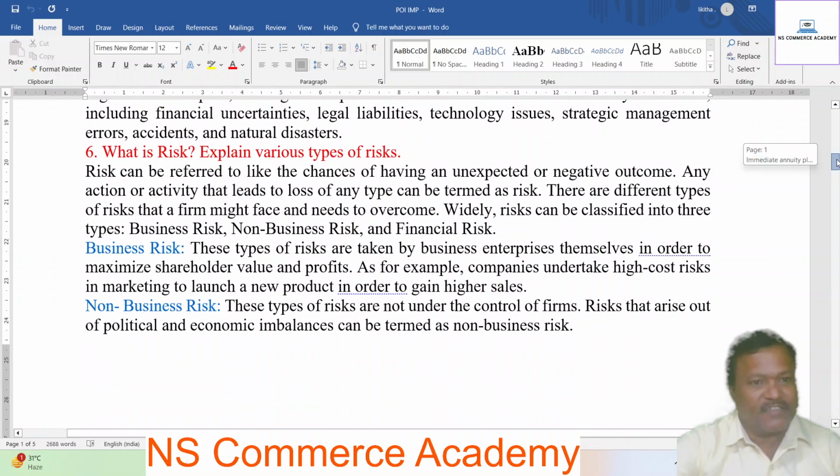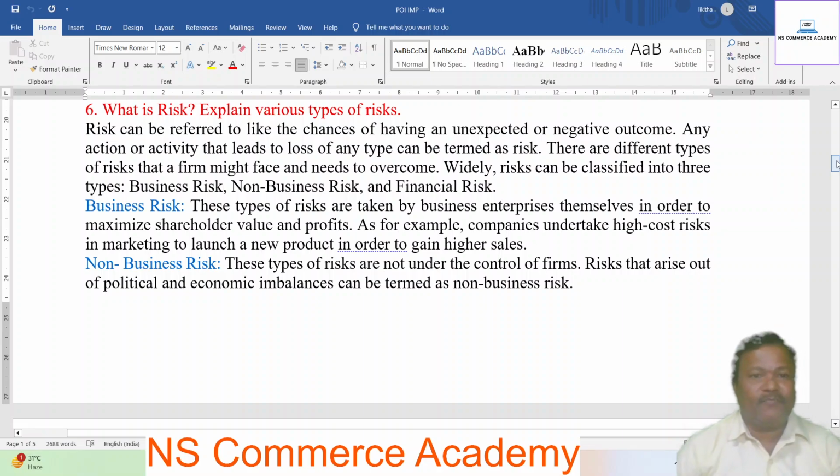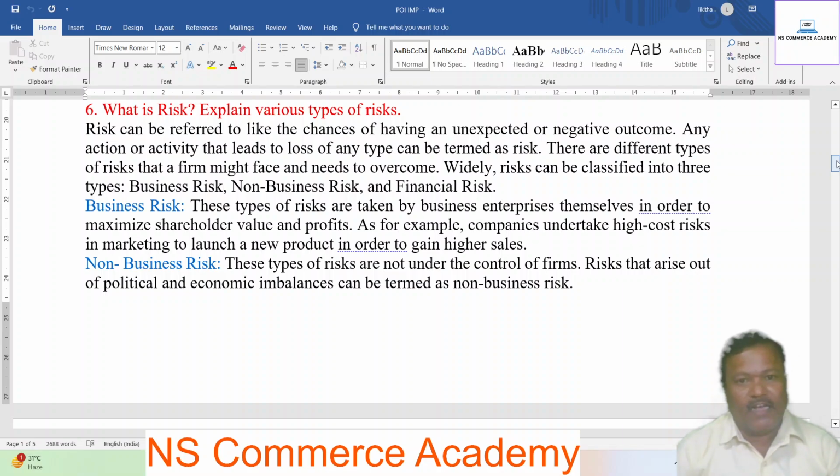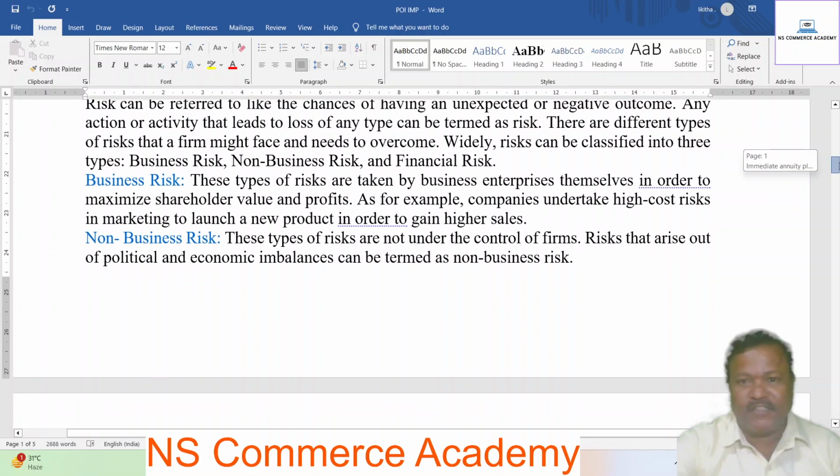Then, business risk. These types of risks are taken by business enterprises themselves in order to maximize shareholders' value and profits. For example, companies undertake a high cost risk in marketing to launch a new product in order to gain higher sales. Non-business risk. These types of risks are not under the control of firms. Risks that arise out of a political and economic imbalance can be termed as non-business risks.